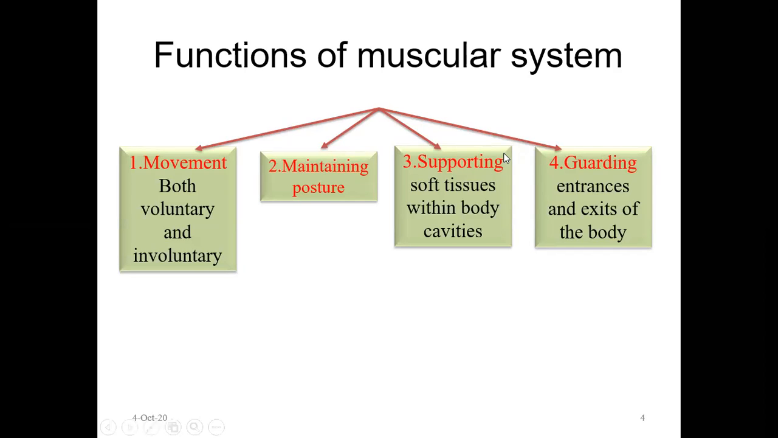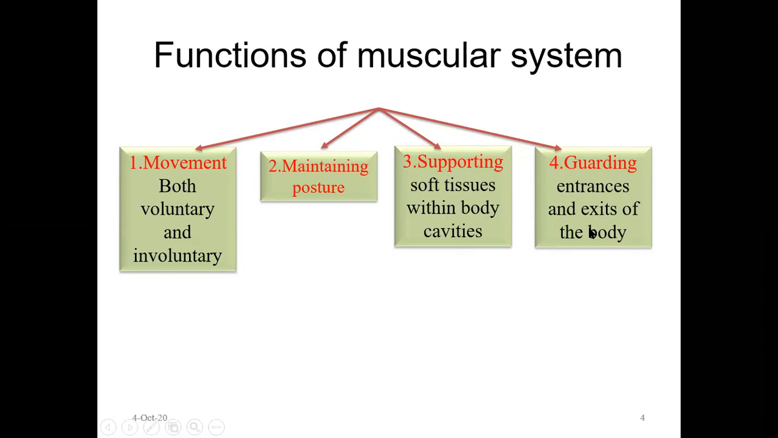Okay, so all these are supported by the soft tissue within the body cavities by these smooth muscles. They are called smooth muscle fibers. Then they also help in guarding. They guard the entrance and exit of the body.